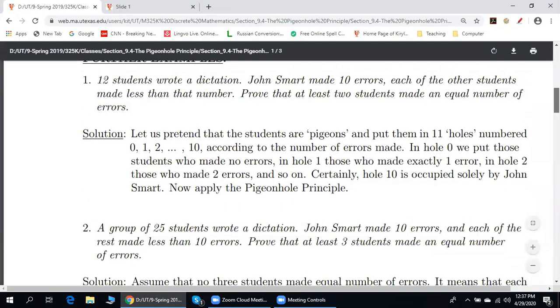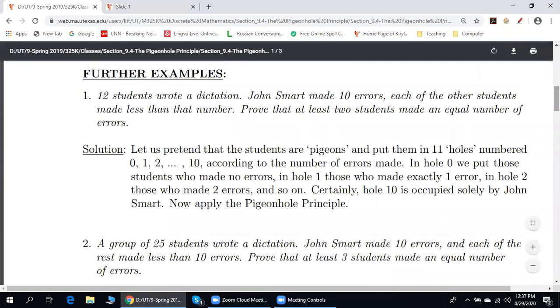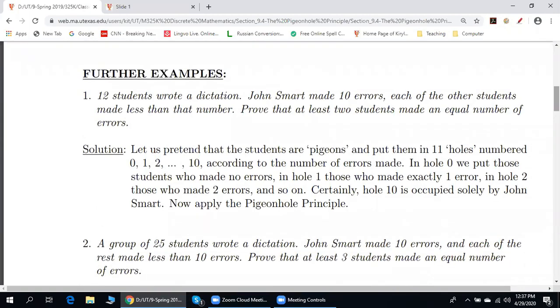Here, a group of 25 students wrote a dictation. John Smart made 10 errors, and each of the rest made less than 10 errors. Prove that at least 3 students made an equal number of errors. How do we solve this problem? Do you show that 10 is less than 25 divided by 3 minus 1?